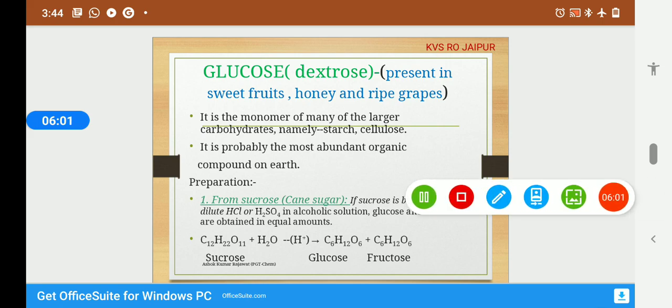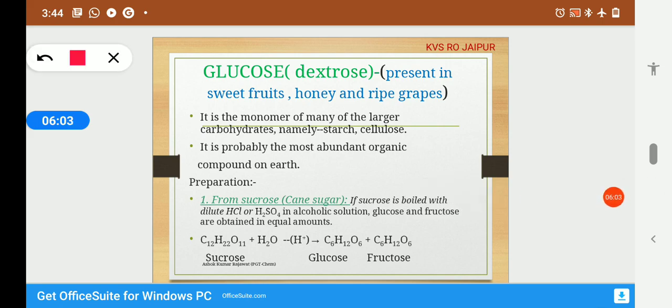Now we will discuss the preparation of glucose, how we can prepare glucose. The first method is from sucrose, the cane sugar. If sucrose is boiled with dilute HCl or H2SO4 in alcoholic solution, glucose and fructose are obtained in equal amount. Sucrose is treated with H2O. In presence of acid, we will get glucose and fructose in equal amount. Glucose is aldose because it contains aldehyde functional group, whereas fructose is ketose because it contains ketone as functional group.